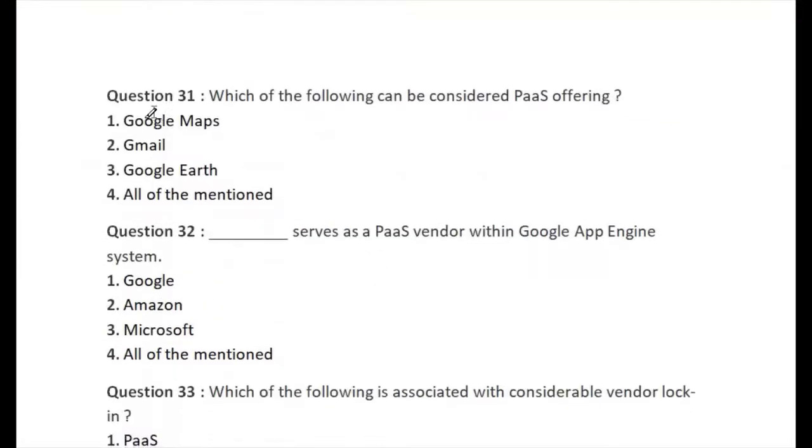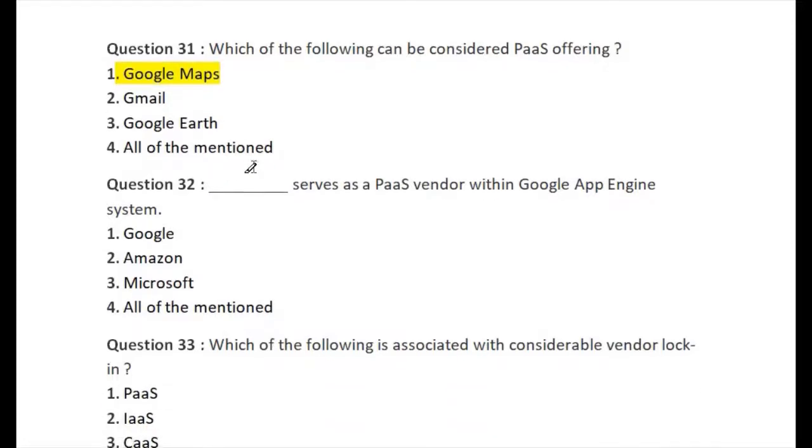Let's go for question number 31. Which of the following can be considered a PaaS offering? First one is Google Maps, second one is Gmail, third one is Google Earth, and fourth one is all of the mentioned. So the right answer of question number 31 is option number 1, Google Maps. This is the right answer of question number 31.